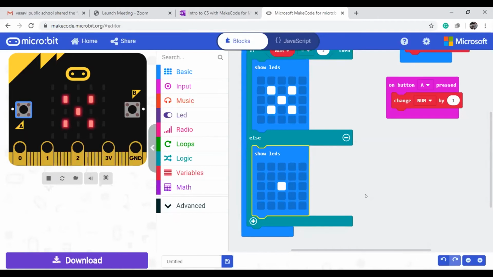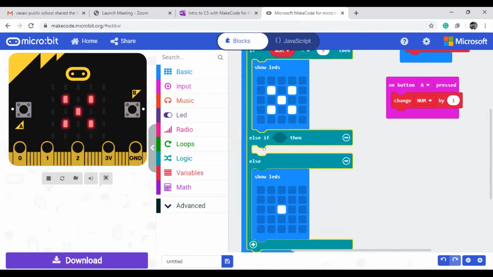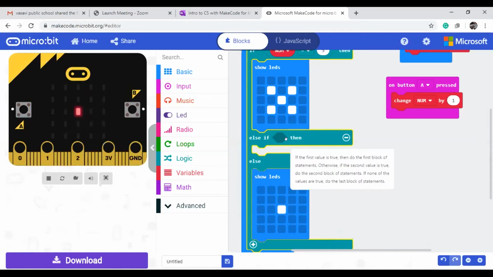So that's it. Actually, suppose I want to test many conditions. Suppose if a equal to 10, I need to display some value. If a equal to 20, I need to display some other value. A equal to 30, like that. I want to check multiple conditions. So how can I check multiple conditions? See here, you can press this plus button. So here else if is coming, and you can write one more condition.